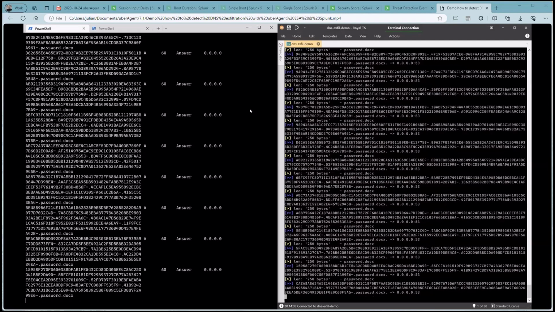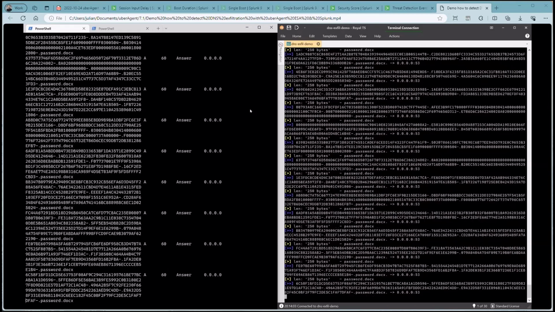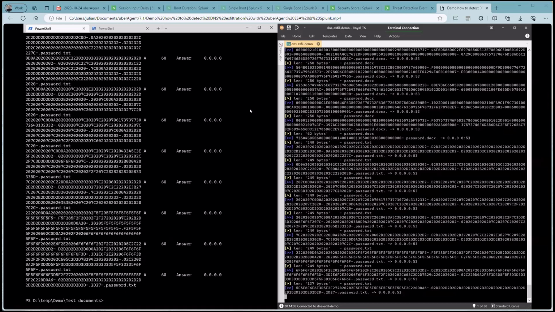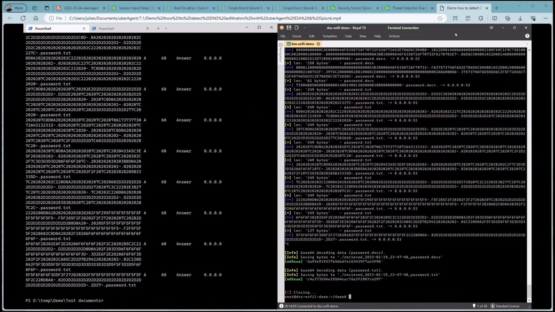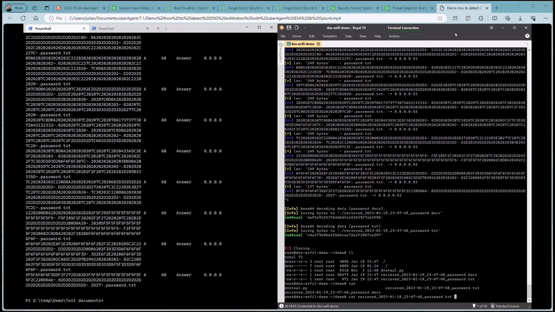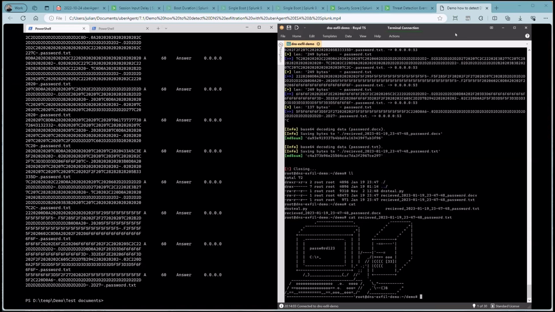Just give it some time. And that's it. Now we close the DNS listener, and you can see we've received two files, the password.docx and password.txt. Now let's have a look at the txt file to see what we've got there. And here we have it, this typical super safe password that someone had on his desktop, for example.